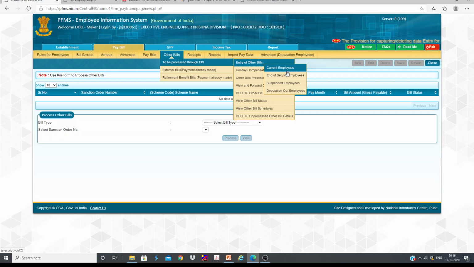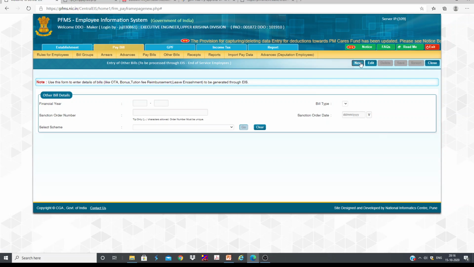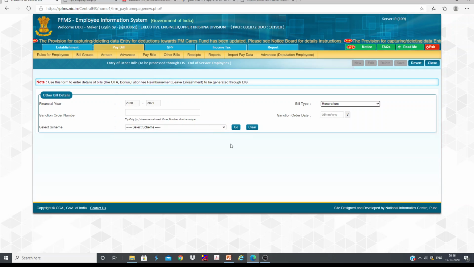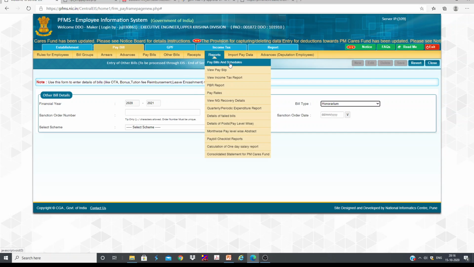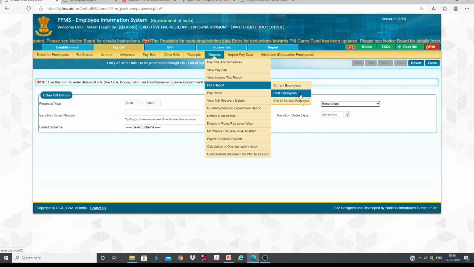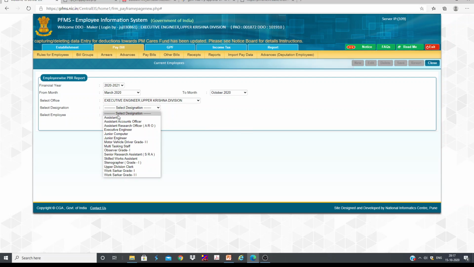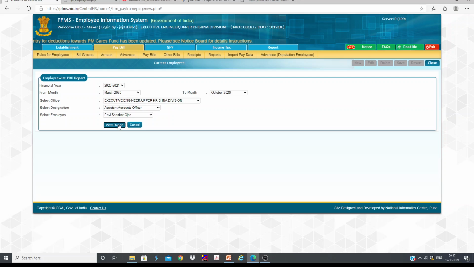If you want to process retirement benefits, some of the retirement benefit bills which are taxable, you can go to end of service employee, and you can click new. Somebody has retired and he needs to be paid bonus, honorarium and all. Then you can select this option, so that in his PBR all those things will reflect. Okay. So this is all about processing bills, taxable bills and reports. You can even check the PBR report of any current employee. If PBR is up to date, then only we can see. Okay, from so and so date to so and so date we can check for any employee. We can check here.